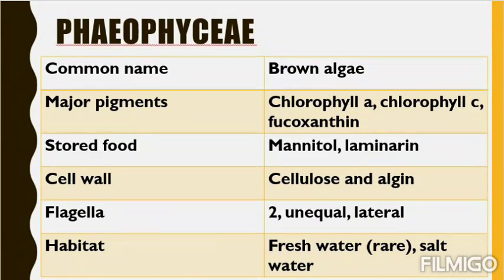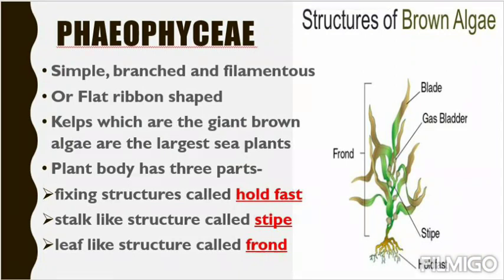Then flagella. There are two flagella which are unequal and lateral. On both sides of the body they are present, on the lateral side, and they are unequal. Two flagella, they are unequal. One is large, one is short. The habitat is freshwater or saltwater. Usually freshwater brown algae are rare, but in saltwater they are dominant. Their body is simple, branched and filamentous. The body is simple because it's the simplest plant, algae. Or they can be flat ribbon shaped.